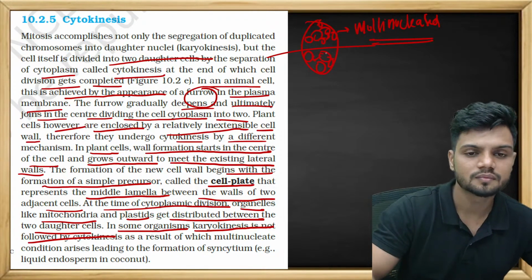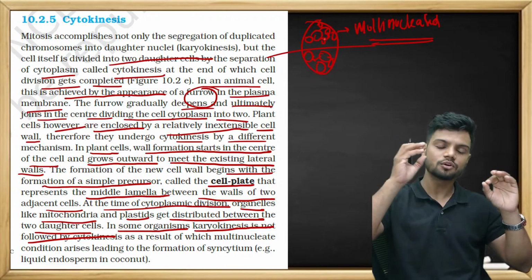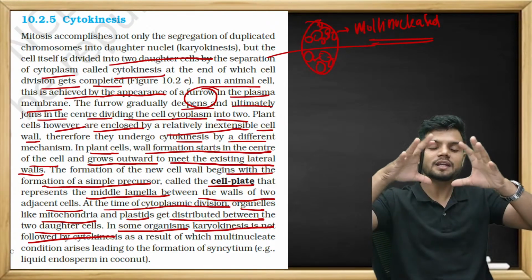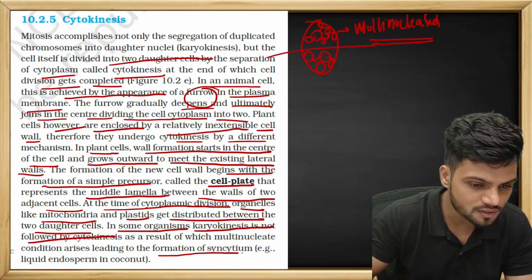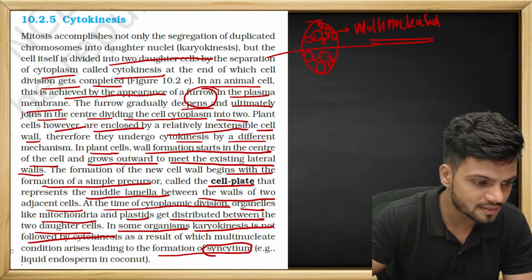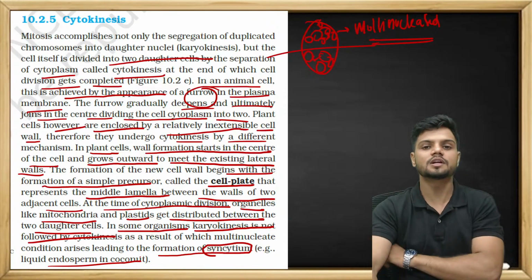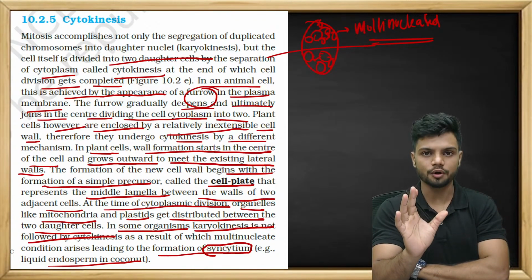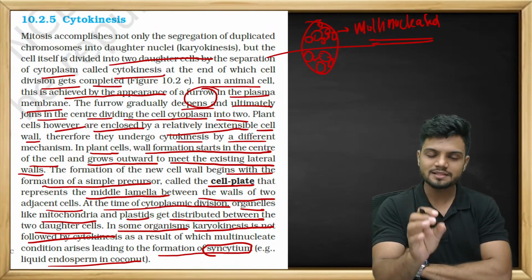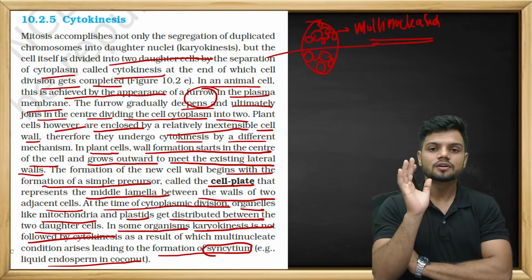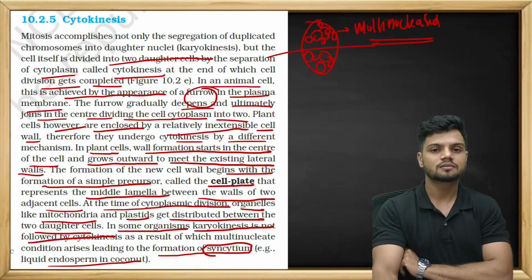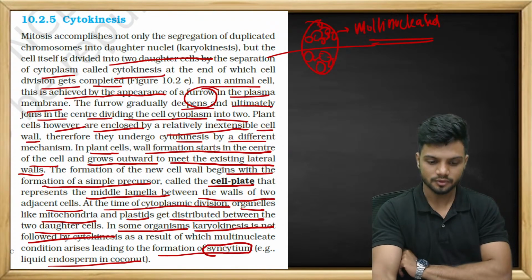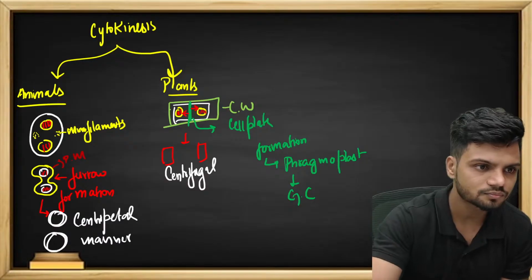If there is no cytokinesis, if there is no division of cytoplasm, you will get multi-nucleated conditions leading to the formation of syncytium. Example is the endosperm in the case of coconut. The liquid, you drink the coconut water, no? That is basically the result of karyokinesis not followed by cytokinesis. Okay, formation of syncytium.